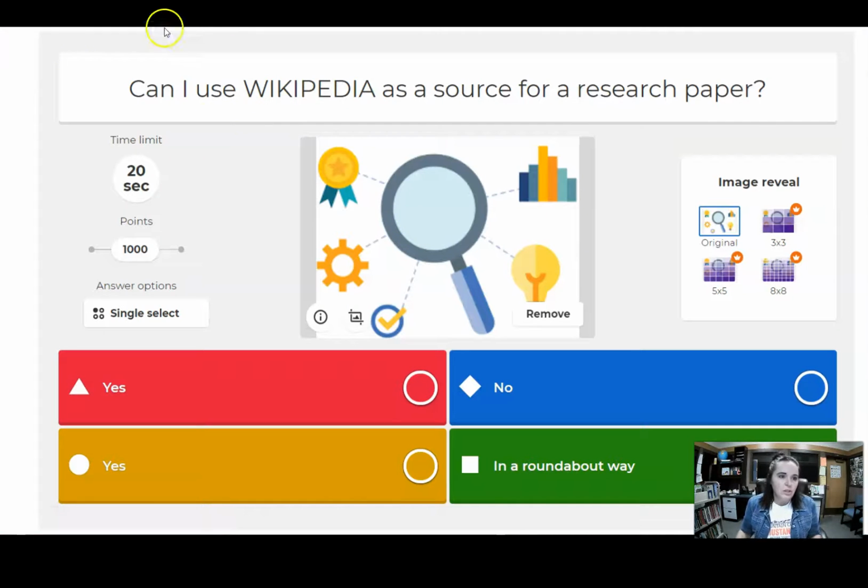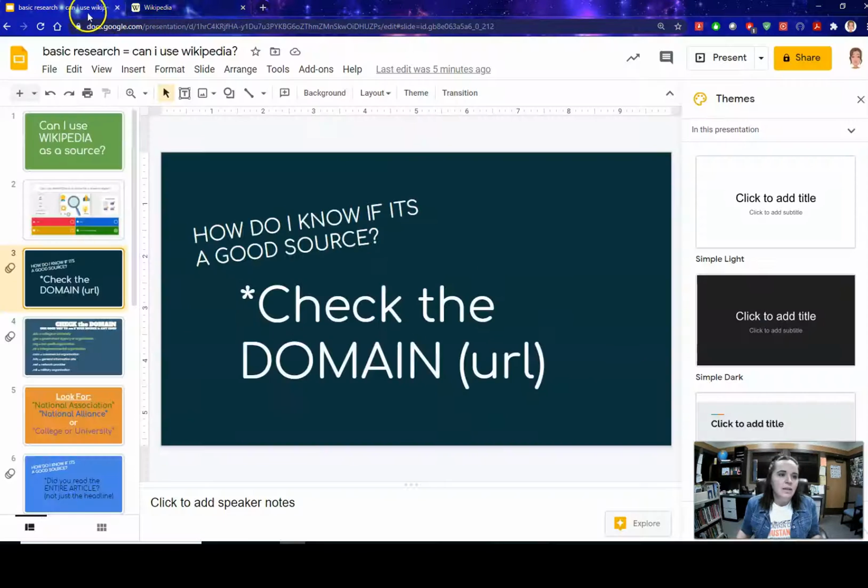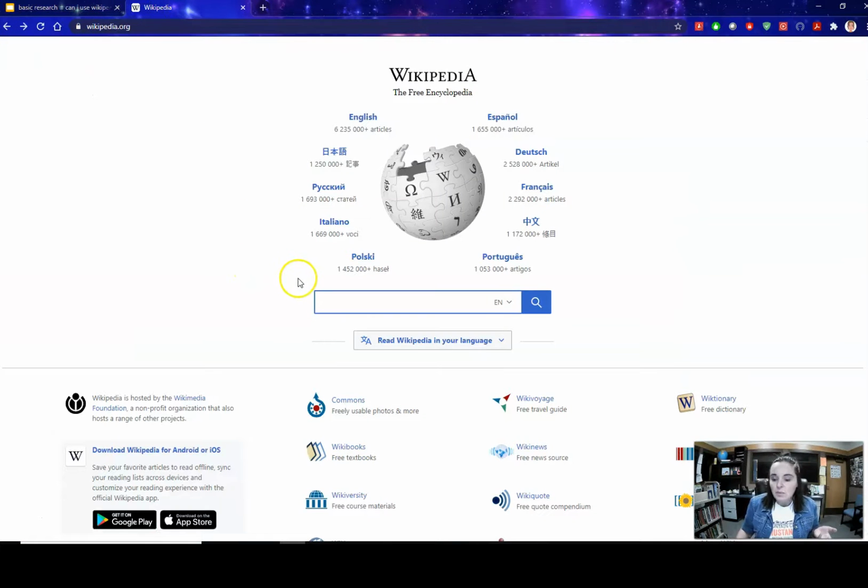So if we go to Wikipedia, I go to that screen. Okay, so I'm in Wikipedia, right? Wikipedia.org. Why is it Wikipedia.org and not .com? Technically, Wikipedia is a not-for-profit website, okay? So you would think you could use that for research. Let's go through and show you how to do it.